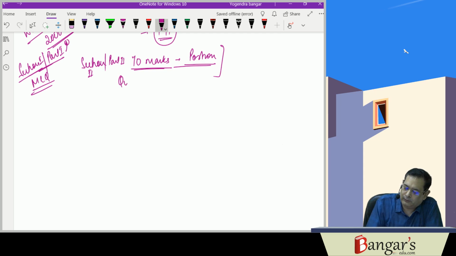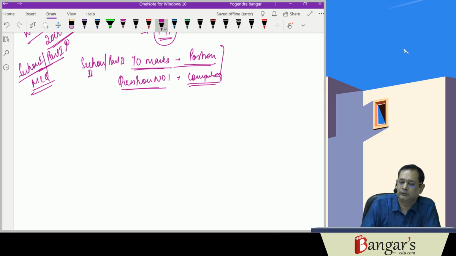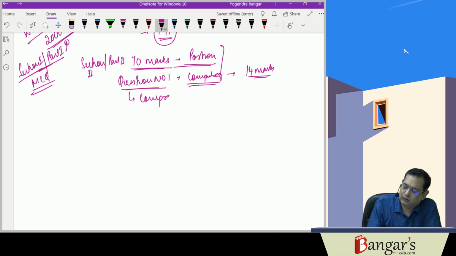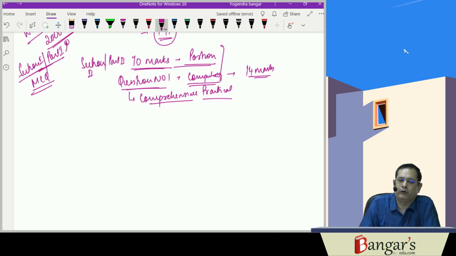Here question number 1 is compulsory. It is a compulsory question, question number 1. It is of 14 marks. Normally, it's a comprehensive practical question, and it is covering all the aspects of goods and services tax. So question number 1 is compulsory.